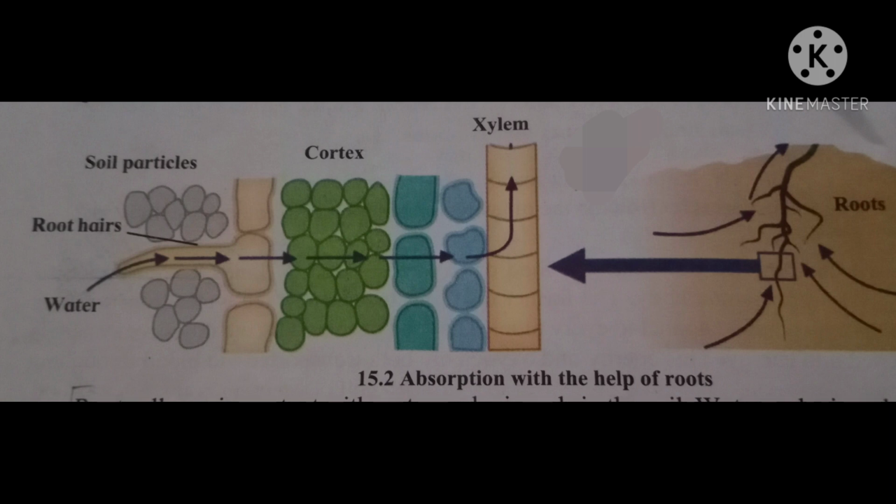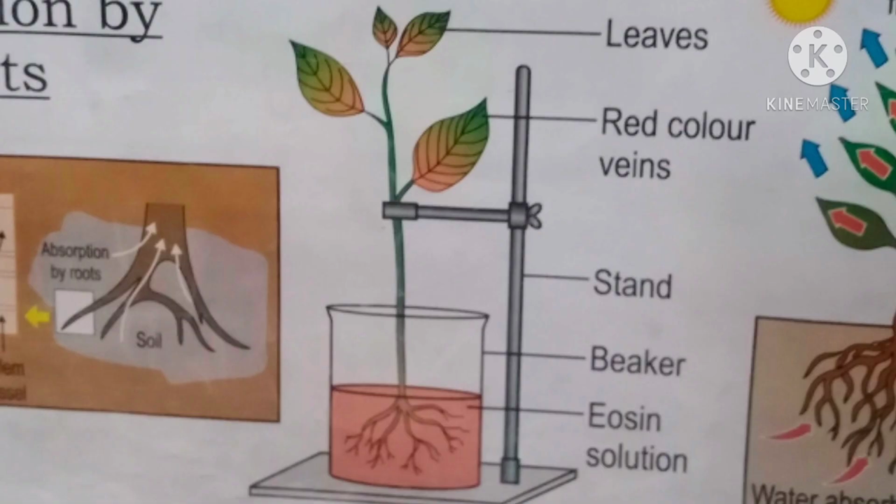In short, root hairs absorb water and minerals which enter into the cortex. As the cortex is full, it passes this water to the further cells, and from there it is passed to the xylem, and xylem carries it towards the upper part of the plant. This is how pressure is built in the root, and water is carried up towards the upper part.